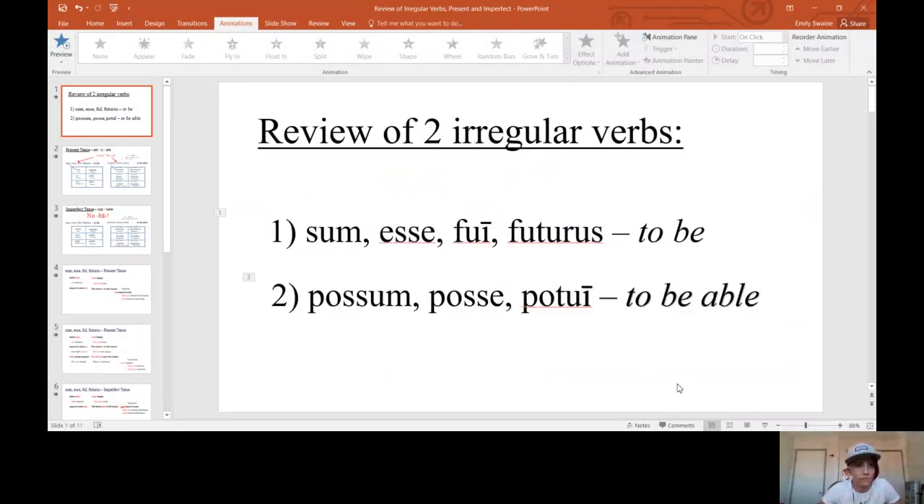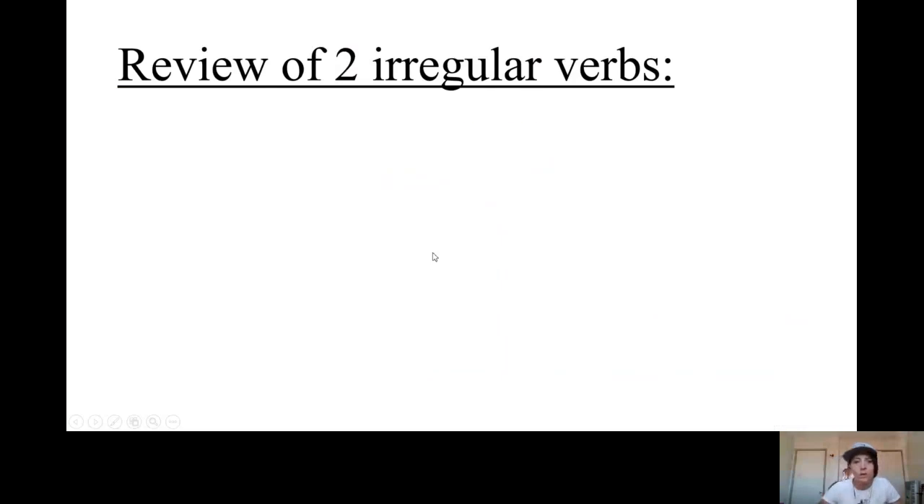Hey everybody! All right, so this video is reviewing the two irregular verbs that we have had so far, sum and possum. So let's get right to it. This is comp review time, so we are going back and making sure that everybody knows what they need to know. Here we go. So our review of the two irregular verbs.